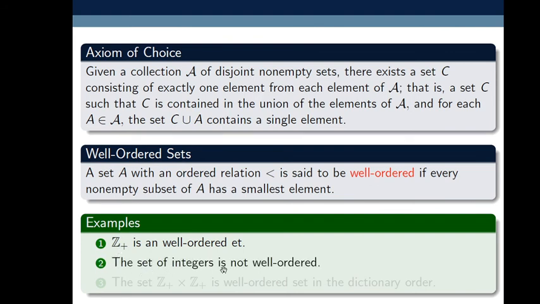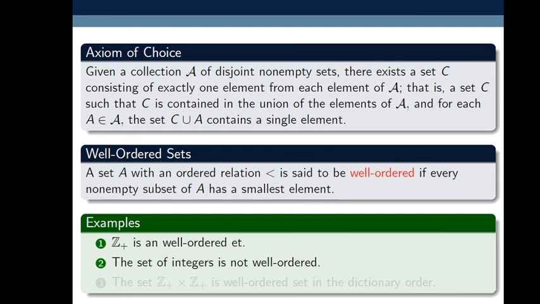Also, the set of integers is not well ordered. Why is it not well ordered? Suppose I take the subset of Z like -1, -2, -3, and so on. Here a smallest element does not exist, because -1 is greater than -2, -2 is greater than -3.